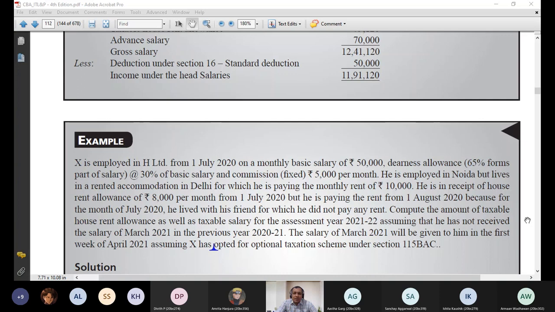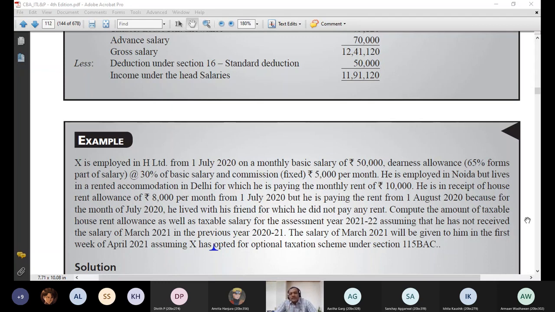It's simple. The moment you get an answer that for any period your point C becomes nil, by default you can simply say that there will be no exemption for the period during which point C is coming out to be nil. I hope you have understood.